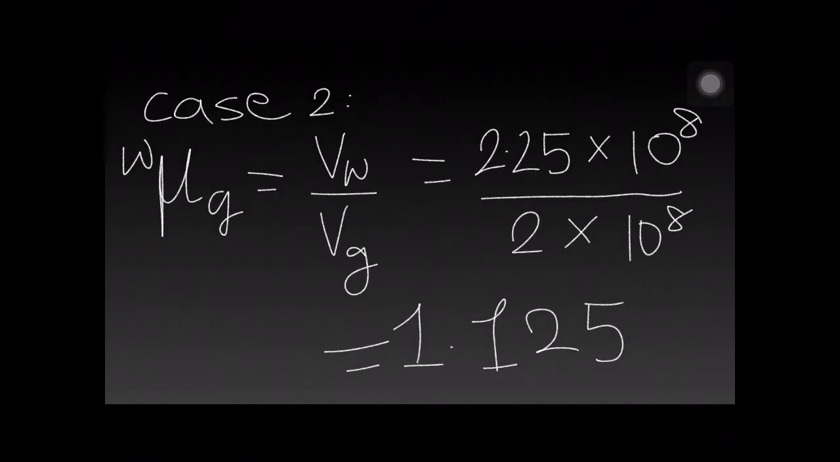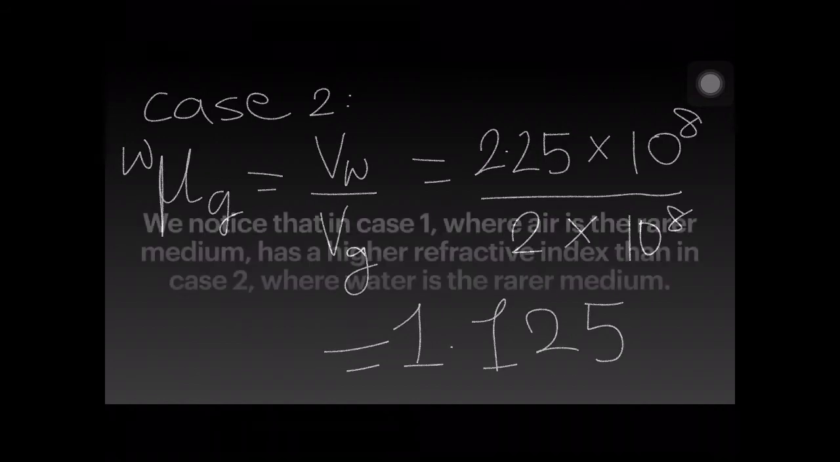So the refractive index of glass with respect to air will be equal to 1.5, while in case 2, where we change the rarer medium from air to water, the refractive index of glass with respect to water will be equal to the velocity of light in water divided by the velocity of light in glass, which will be equal to 2.25 into 10 raised to 8 meters per second over 2 into 10 raised to 8 meters per second. This simplifies to 1.125, which is equal to the refractive index of glass with respect to water.